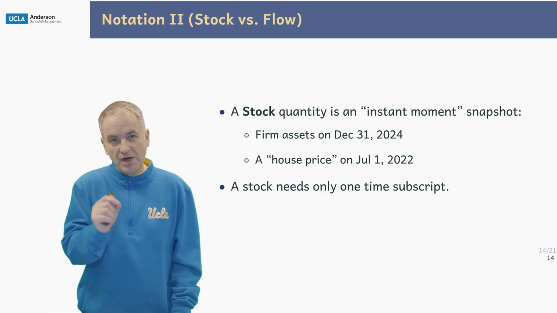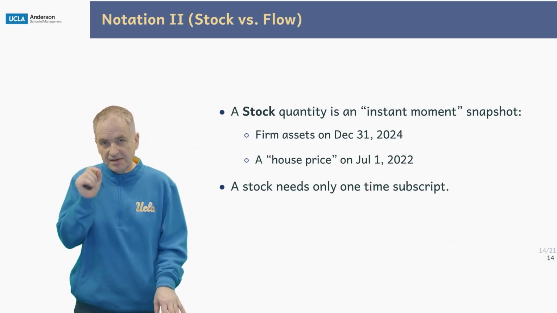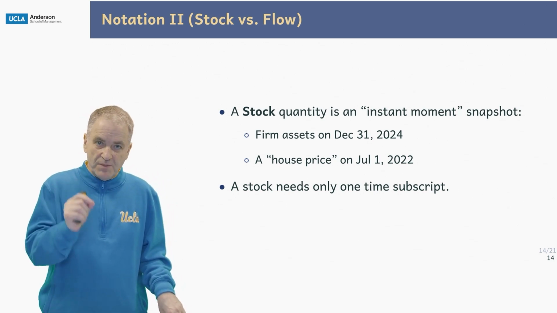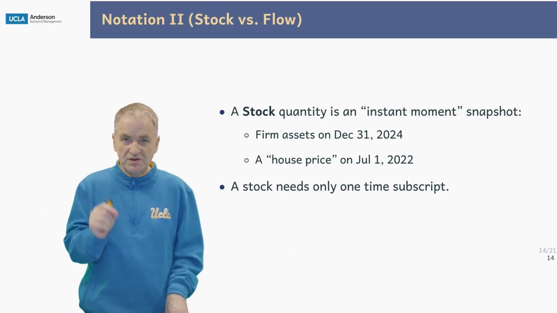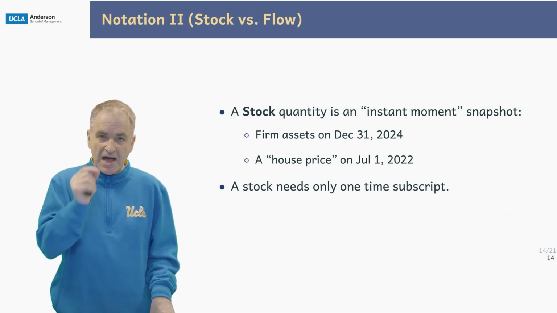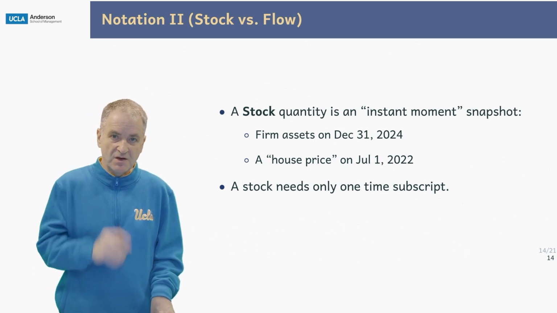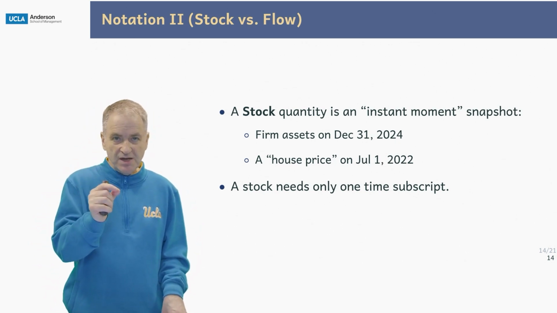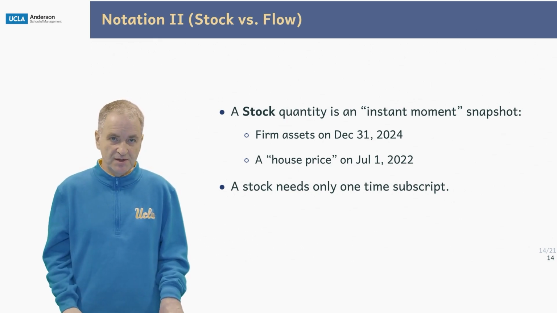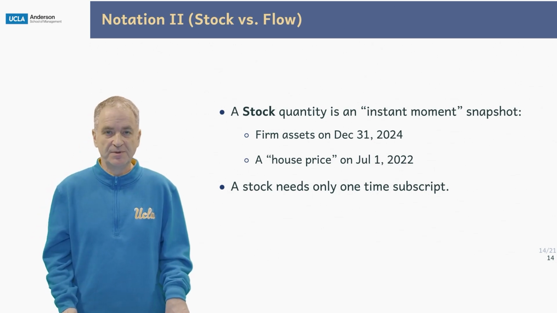A stock quantity. What's a stock quantity? A stock quantity is something that is a snapshot at a moment in time. For example, firm assets on December 31st, 2024. That is a stock quantity. A house price on July 1, 2022. That is a stock quantity. However many credit cards you have in your wallet at this moment in time, that's a stock quantity. When you have a stock quantity, you only need one time subscript.